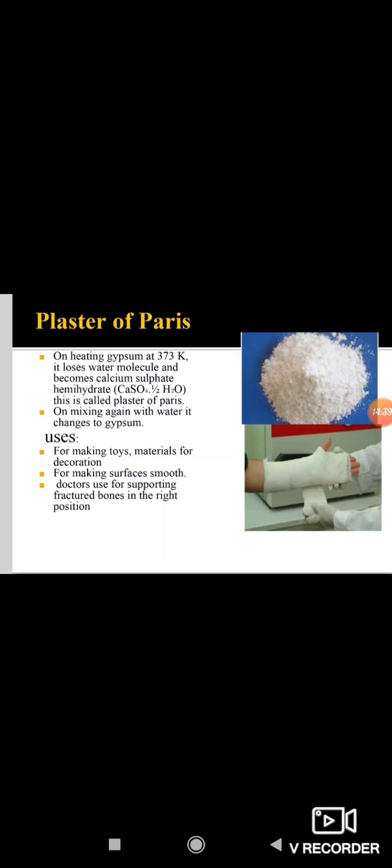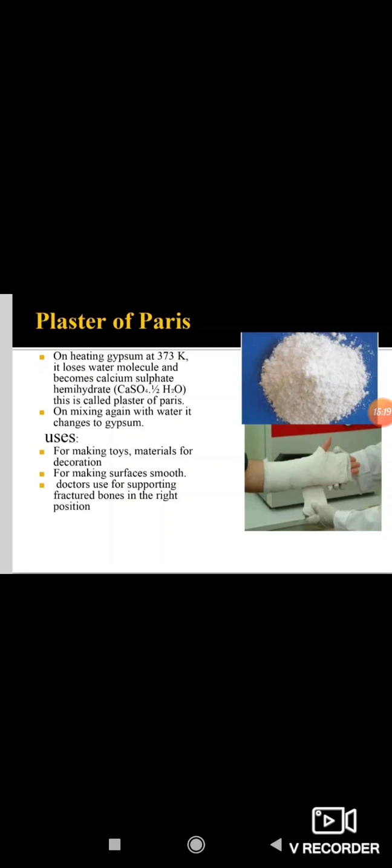On heating gypsum at 373 Kelvin, it loses water molecules and becomes calcium sulfate hemihydrate. This is called plaster of Paris. The chemical formula of calcium sulfate hemihydrate is CaSO4 1/2 H2O. On mixing again with water, it changes to gypsum.